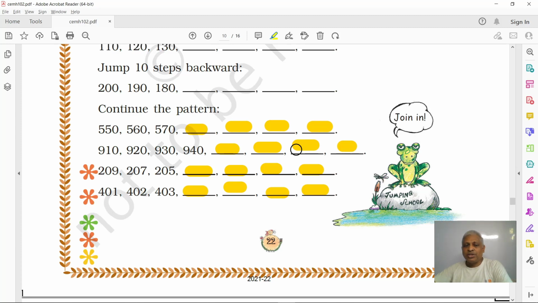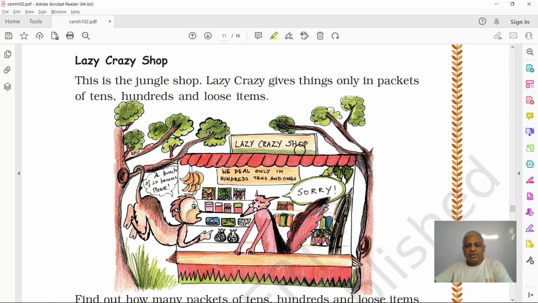Numbers play a very important role in our life. Right? There is this lazy crazy shop. This shop is managed by a fox, it seems, and everything is in packets. The packets of tens, hundreds, and some loose items as well. You want pencils, there may be only a tens packet. You want some apples, they will say 10 apples, one packet. You take 10. And if you want only 5, you can take 5 also.